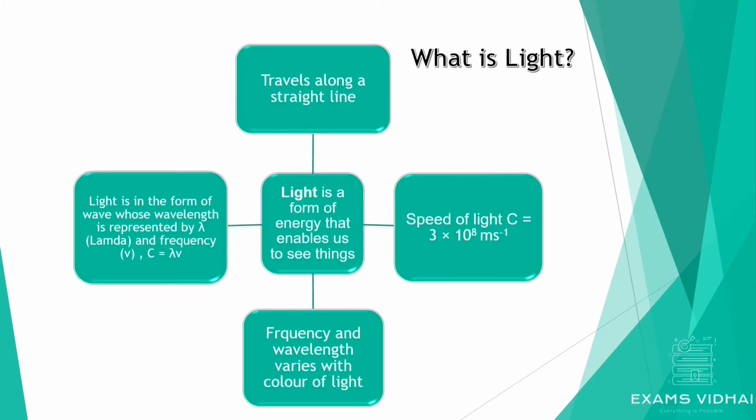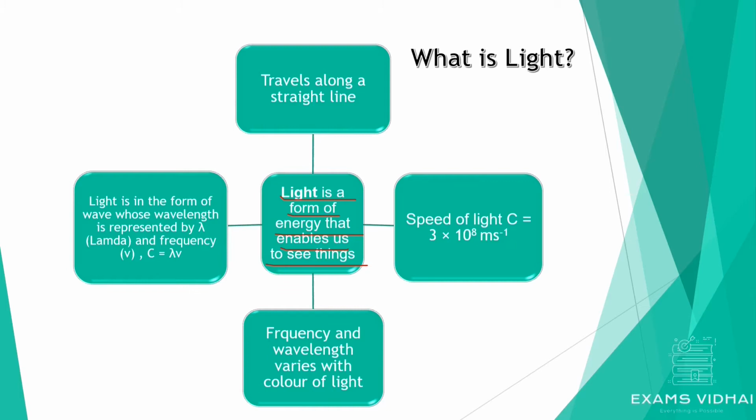Hope you have given your answer. So let's come to the explanation. Light is a form of energy that enables us to see things. This is a very precise and simple definition of light. There are various other properties that we observe in our day-to-day life, so you can also include that in the definition. Here there are 4 points mentioned. They are just like the facts of light.